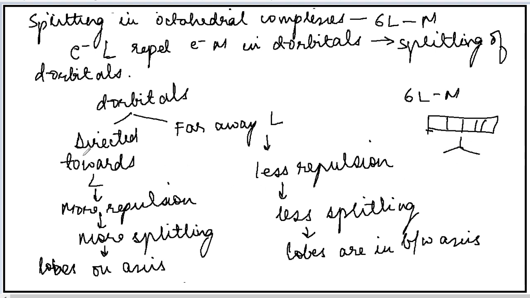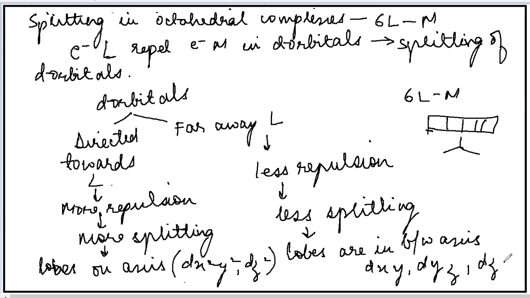Those orbitals which are directed towards the ligands will experience more repulsion, so they will have more splitting. These are the orbitals whose lobes are present on the axis. Whose lobes are present on the axis? dx square minus y square and dz square. Whereas those which are away from the ligands will experience less repulsion and less splitting. These are the orbitals whose lobes are in between the axes. That includes dxy, dyz and dzx.